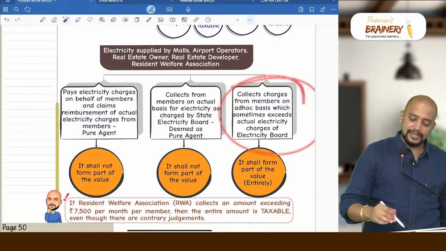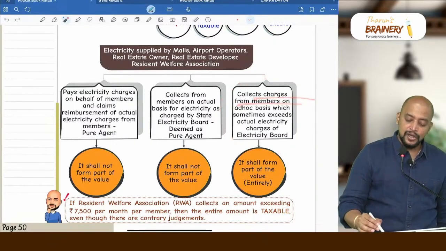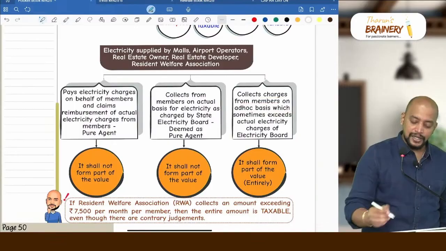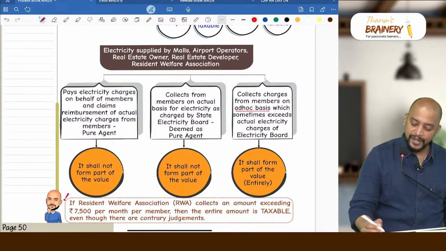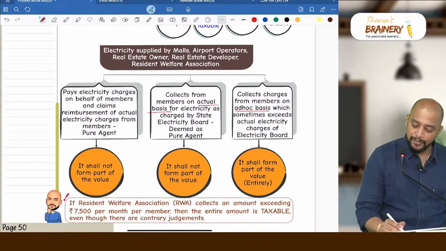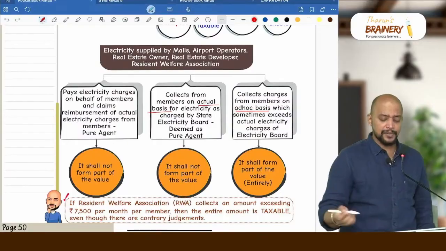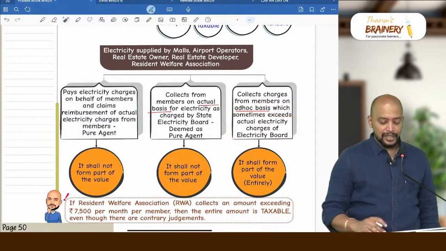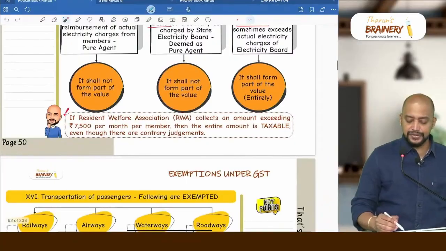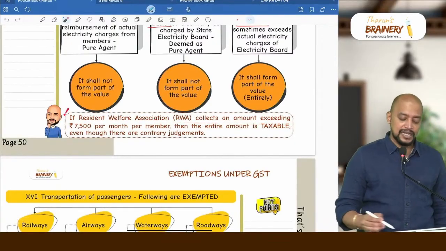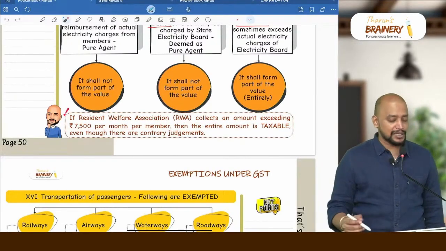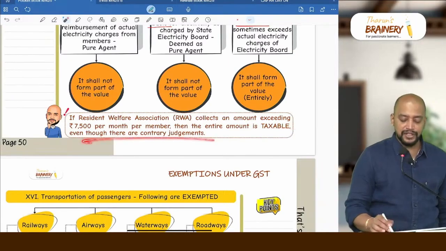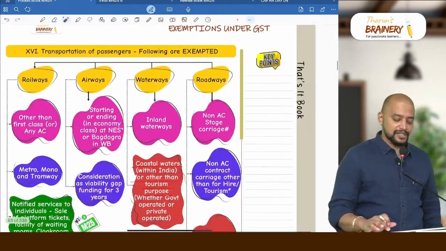Okay, so collects charges from members on ad hoc basis. Here you underline ad hoc basis. Here you underline actual basis, which sometimes exceeds the actual electricity charges of the electricity board. Then suppose a Resident Welfare Association collects an amount exceeding 7,500 per month per member, then the entire amount is taxable, even though there are some contrary judgments in this regard.